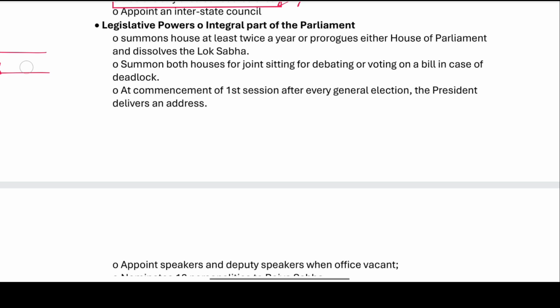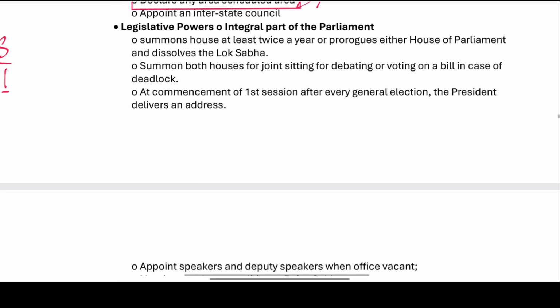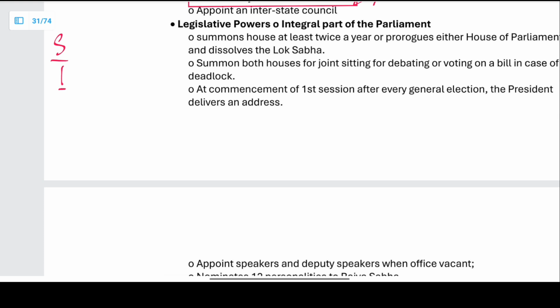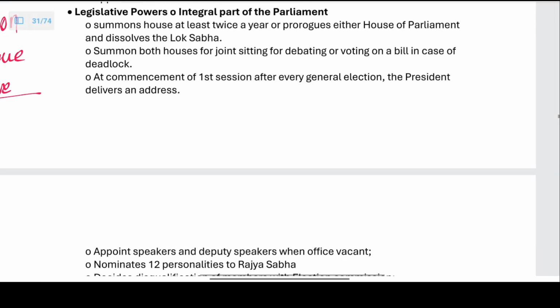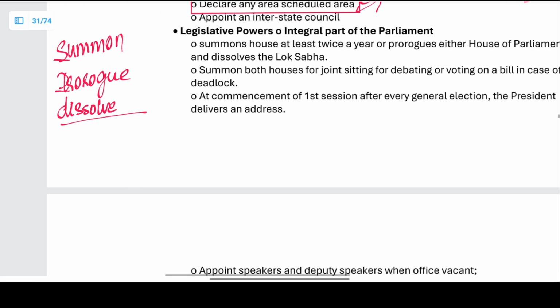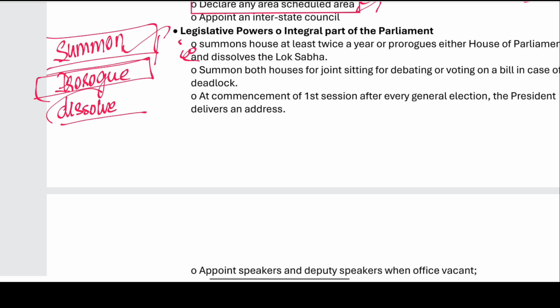First, let us look again at the three we have discussed. The first activity he does is summon. The second activity is prorogue. And the third activity is dissolve. Summon is nothing but starting, at least twice. Prorogue is for both the houses, but dissolve is only in the case of the Lok Sabha.